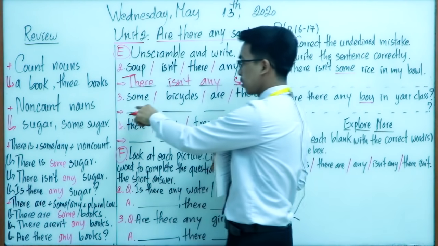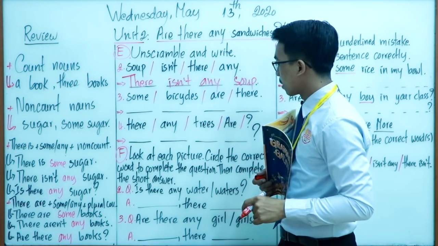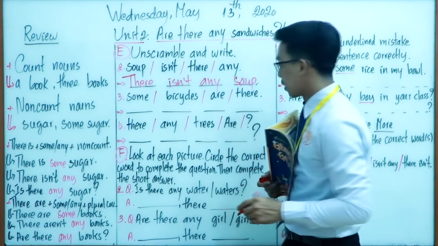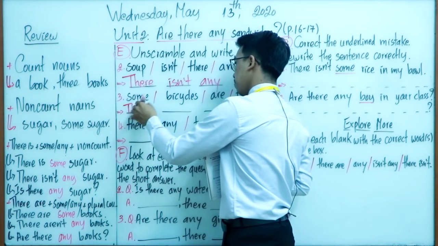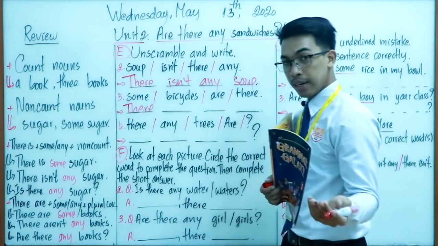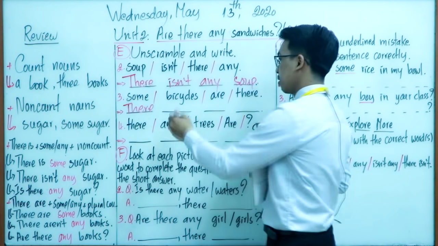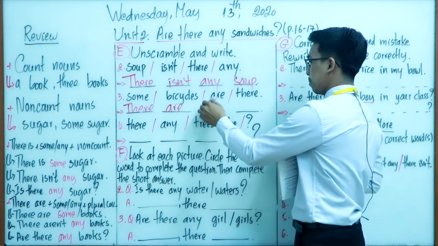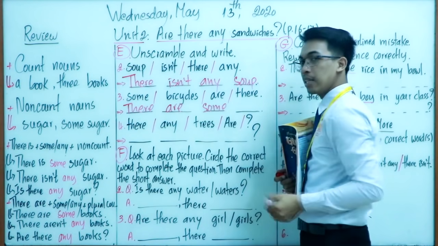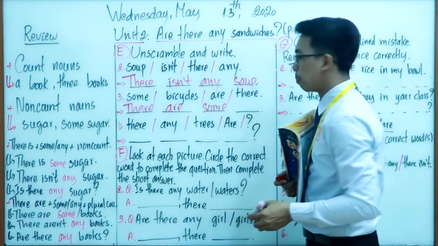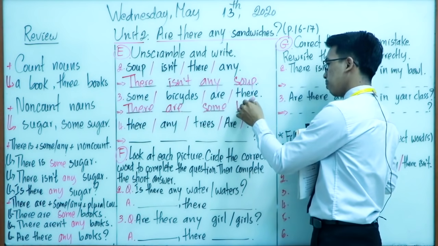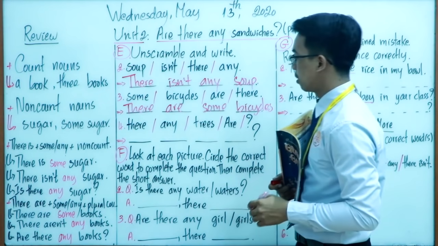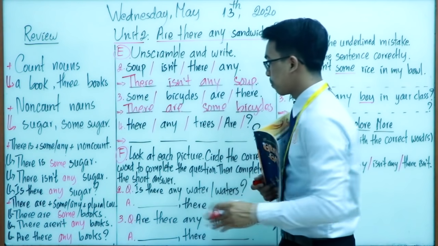Good. So now let's move on to number 3. Some bicycles are there. So the first word is good. There. After that, there are. Good. There are. And then, good. Some. And the last one, which is about the word bicycles. Very good. Bicycles.